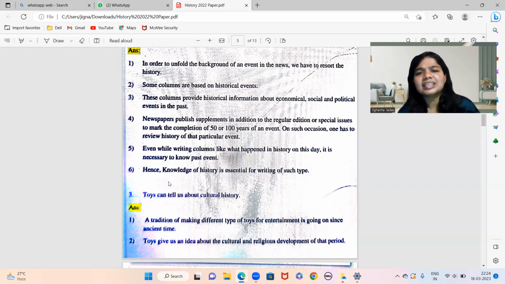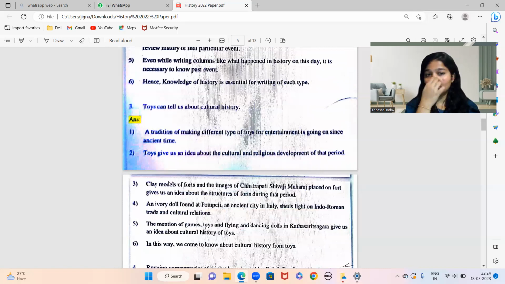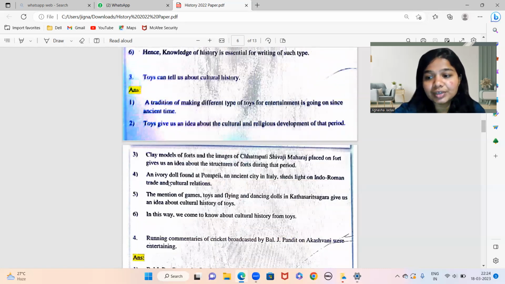So the newspaper people have added this as a separate section so that we also get to know what exactly happened 50 or 100 years ago. The event also gets refreshed, its existence is maintained, and also new generations like us get to know about that particular event. Even while writing columns like "what had happened in history on this day", it is necessary to know the past events, as I said before. Hence, knowledge of history is essential for writing such items. Okay, next.